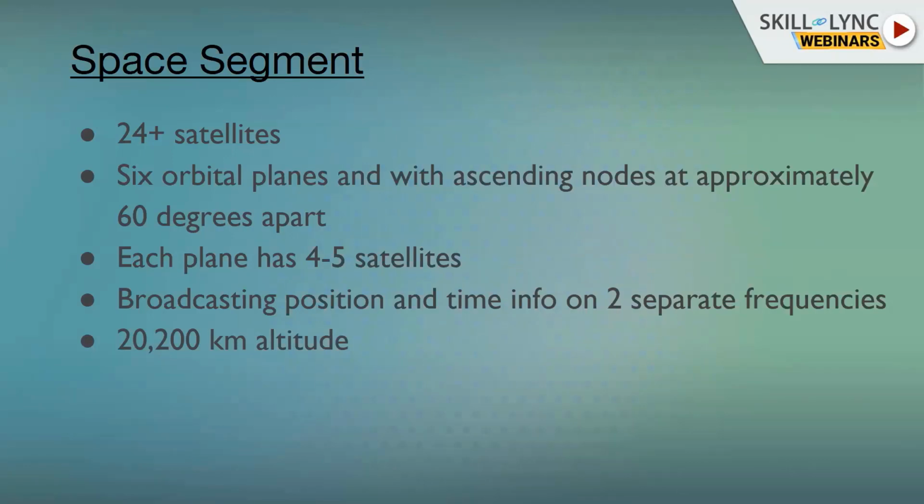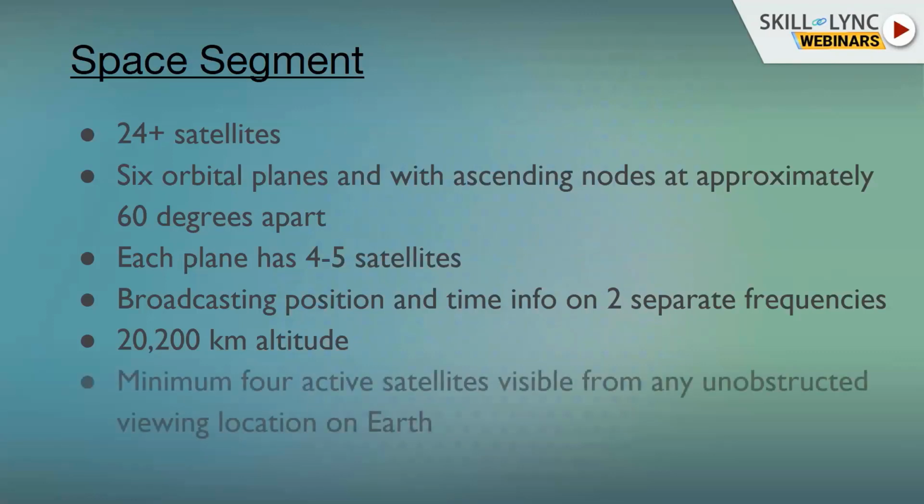The altitude of a satellite is approximately 20,000 kilometers. When I say altitude, I mean height above the Earth's surface, not from the center of the Earth. So all the satellites are roughly 20,000 kilometers above the Earth's surface. Now, a minimum of 4 satellites should be visible from any unobstructed location to estimate the coordinates of the receiver. If there are more than 4 satellites, it is very good, but a minimum of 4 is required.